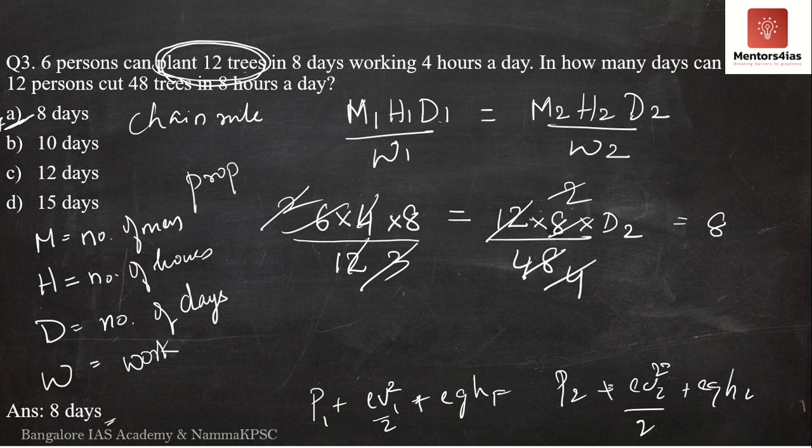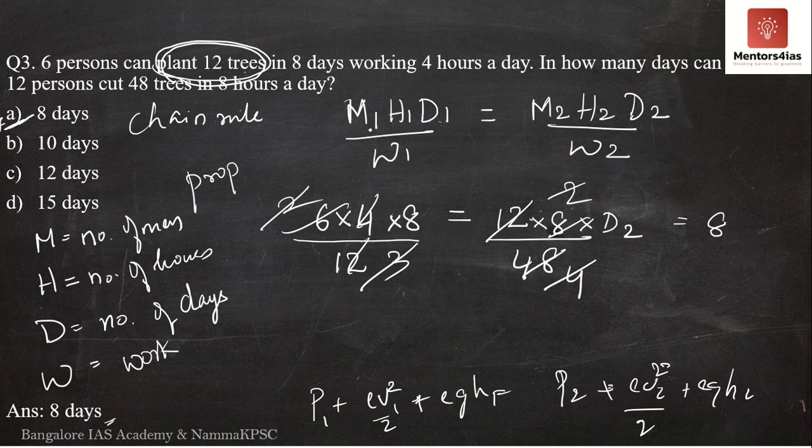See, this is very simple. I can also write it in the opposite way around. It does not matter, correct? I can take W1 here, and I can take M1 H1 D1 here. I can take W2 here, M2 H2 D2 here. So all these things can be in the denominator, and W1 and W2 can be in the numerator. It does not matter. But what I want you to remember is that all those things which are inversely proportional